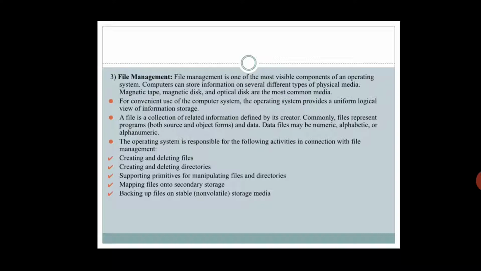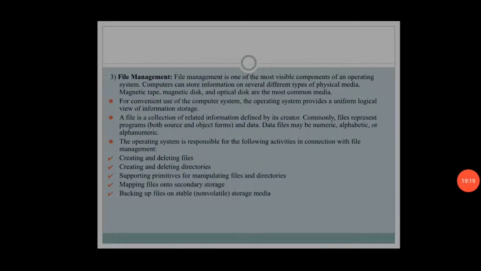Okay, the next, last but not the least, backing up files on stable storage media, non-volatile. Whenever you hear the word non-volatile with respect to storage, directly you have to think that it is a hard disk or USB or secondary storage or ROM. Fine, it is not RAM, it is ROM.